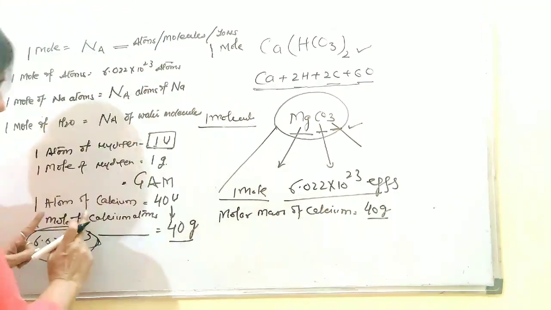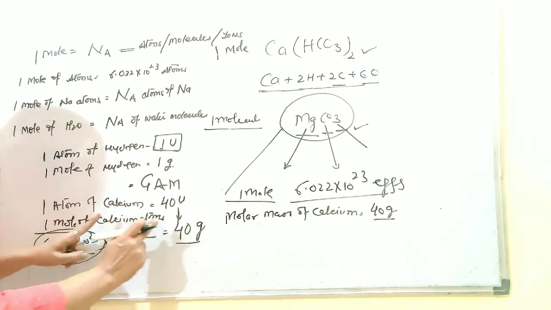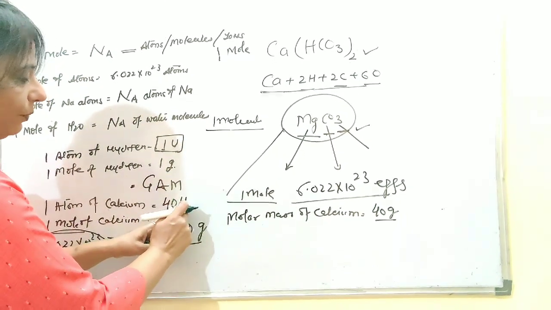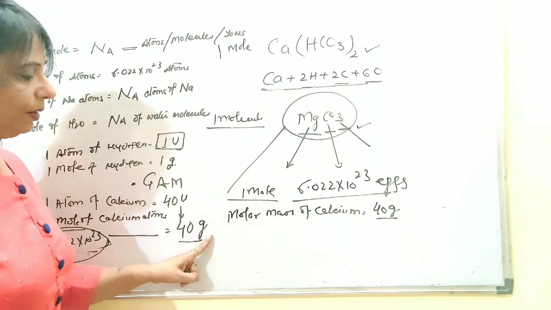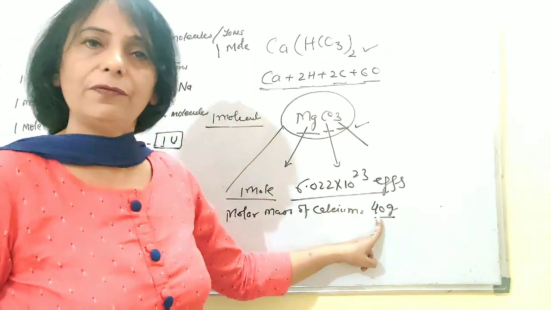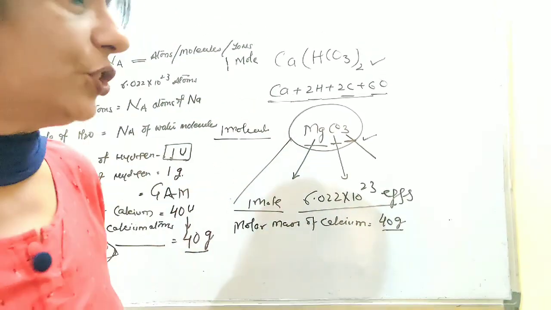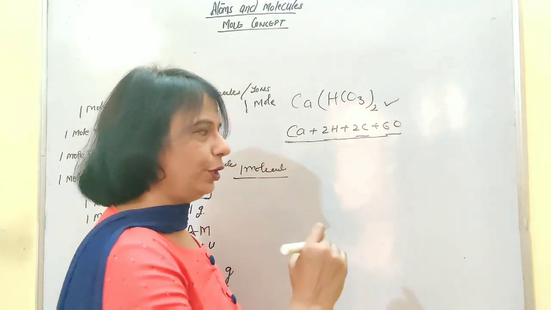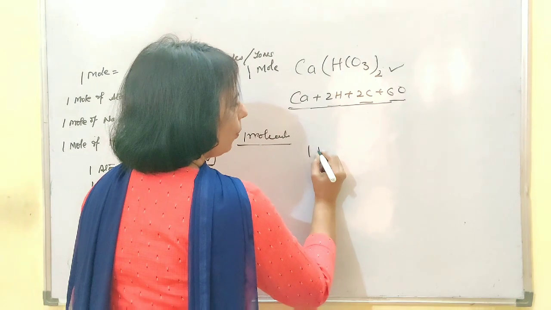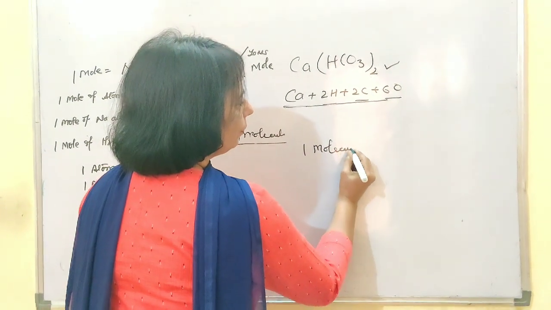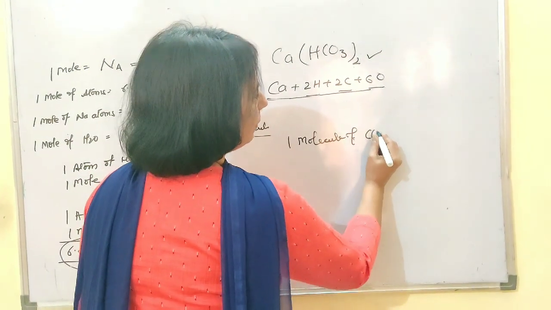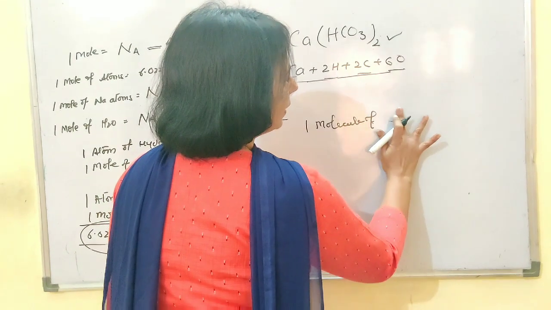That means 1 mole, and 1 mole means these many particles. The numerical value should remain the same, but the unit changes, so it comes out to be 40 G. So if I take you to molecules, let's talk about one molecule of carbon dioxide. Let's not take carbon dioxide.